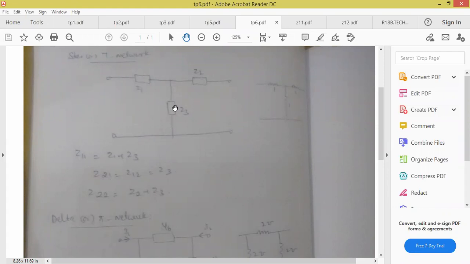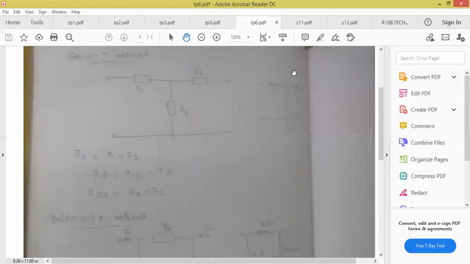But for remembering the values, what is the Z11 shortcut method answer? Z1 plus Z3. And what is Z22? Z2 plus Z3. And what are Z21 and Z12? It is equal to Z3. It works only for T section. Understanding? For competitive examinations, within a short period of time, we have to get the answer. So the Z parameters for this T section can also be calculated using the direct formula Z1 plus Z3.